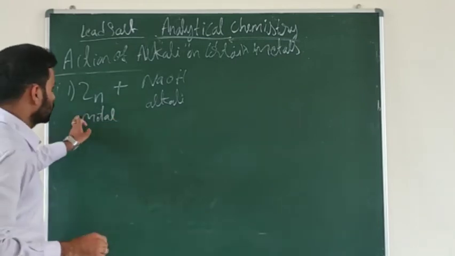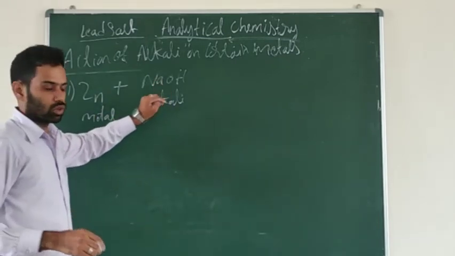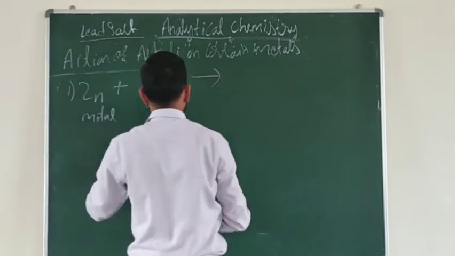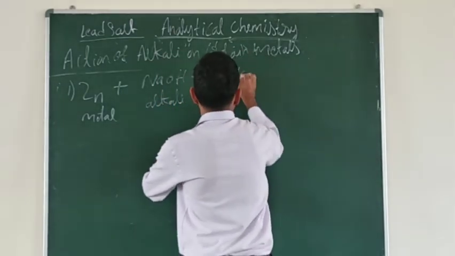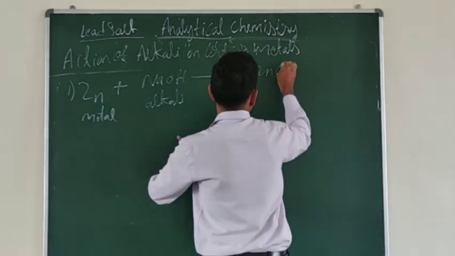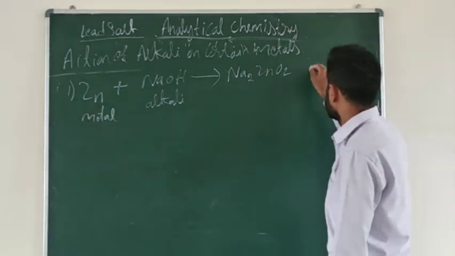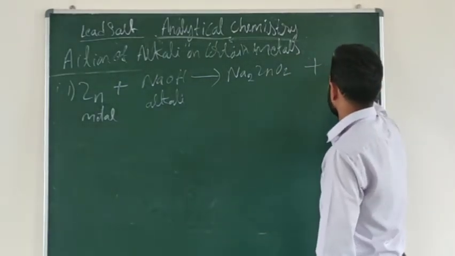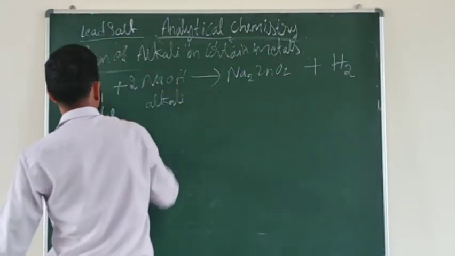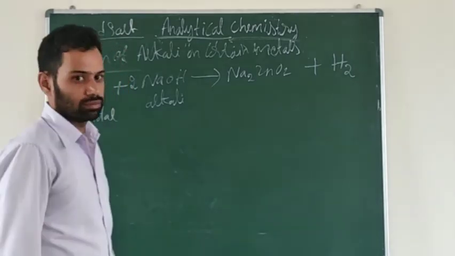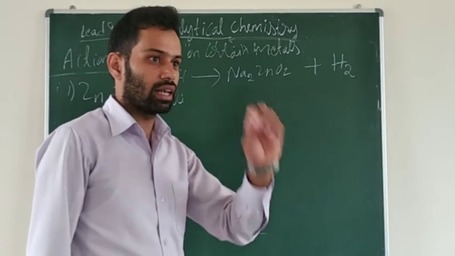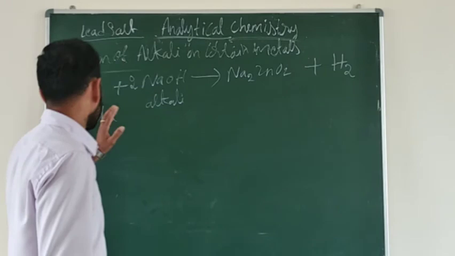For a metal, if you add the alkali sodium hydroxide, it will form sodium zincate, Na2ZnO2, plus hydrogen gas will be liberated. So this is the action of alkali on certain metals.